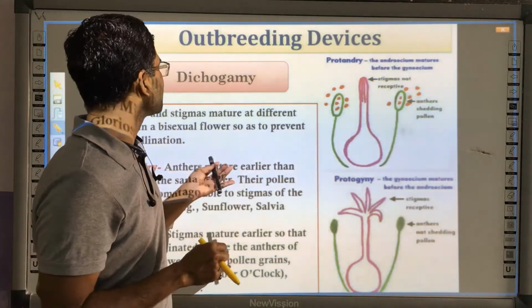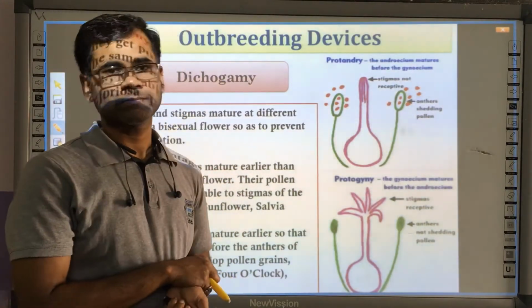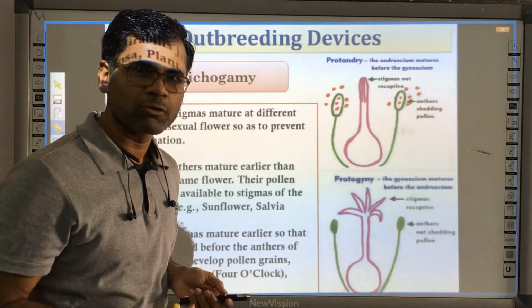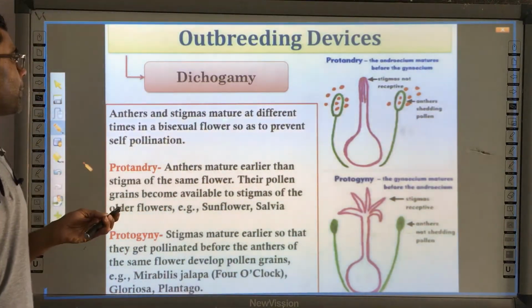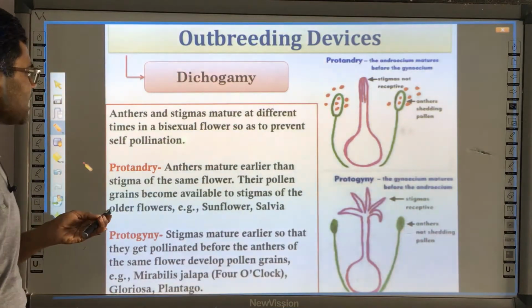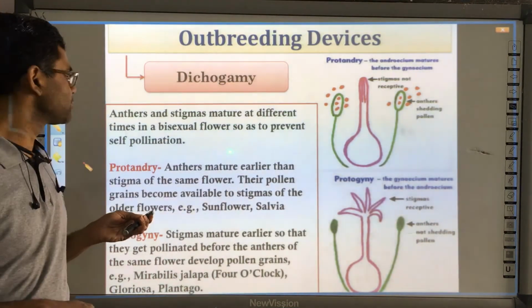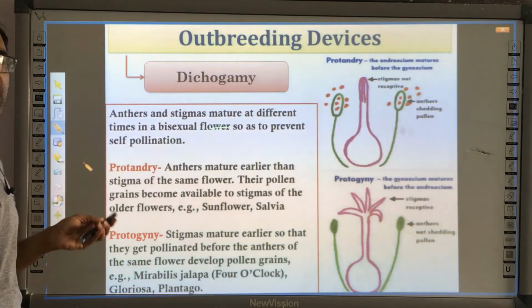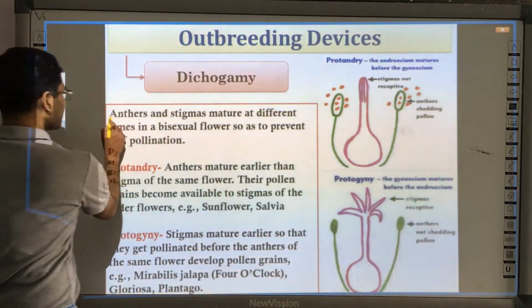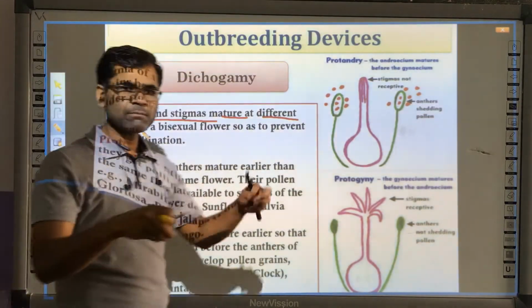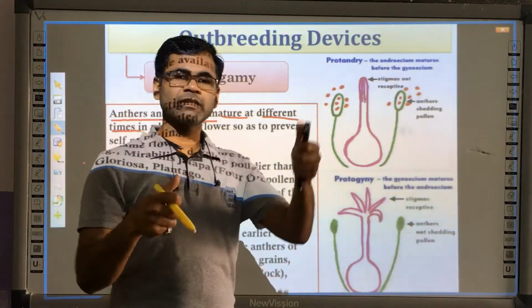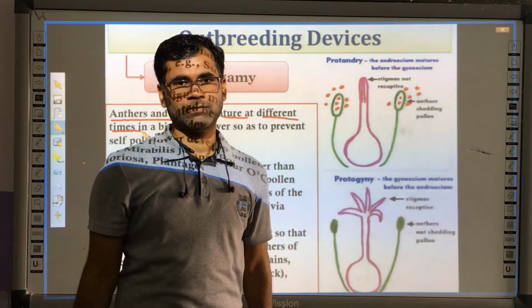This synchrony is suppressed in dichogamy. So how can dichogamy be defined? Let us see the definition. Anther and stigma of a bisexual flower mature at different times so as to prevent self-pollination. The time of maturation of anther and stigma is not synchronous.